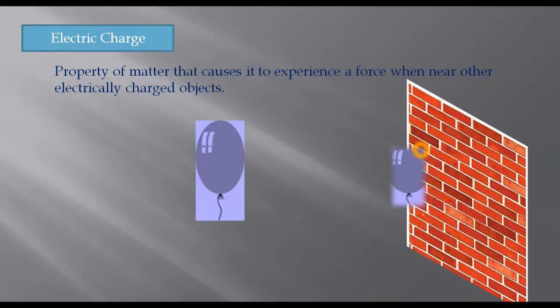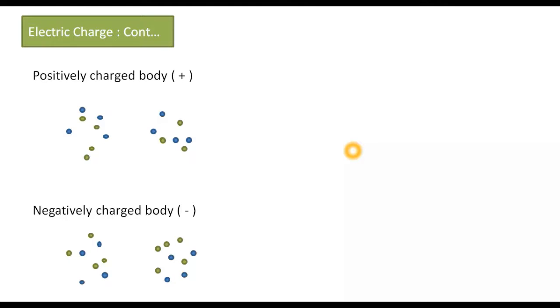One is positive charge, and the object with positive charge is said to be a positively charged body. Similarly, an object with a negative charge is said to be a negatively charged body. The names positive and negative were given conventionally. Now, what do we mean by positive charge?